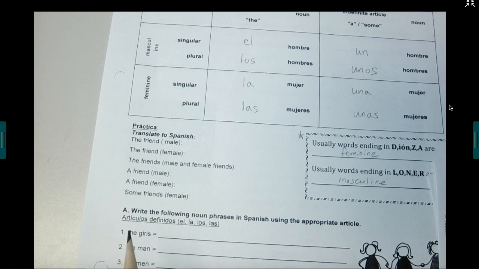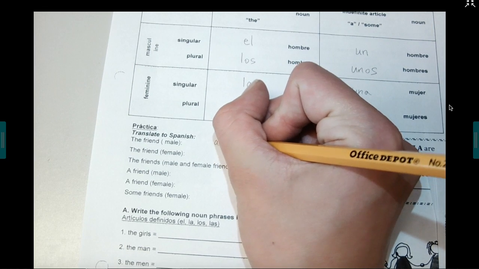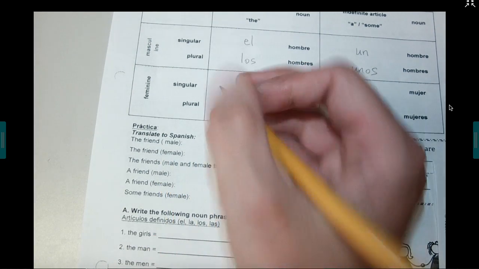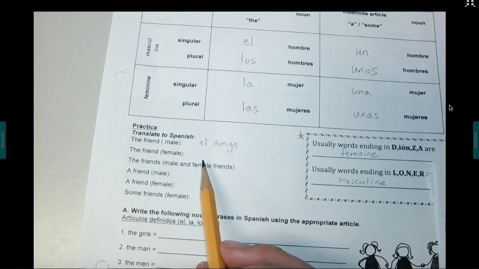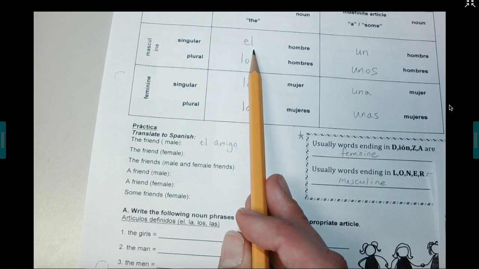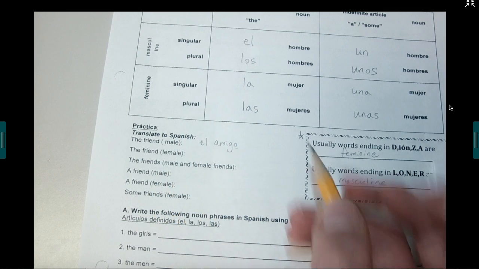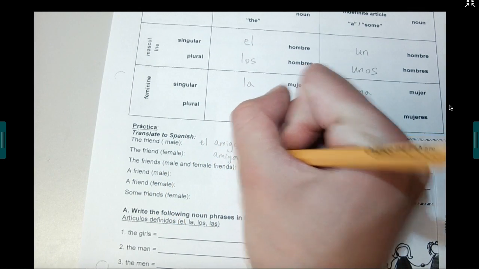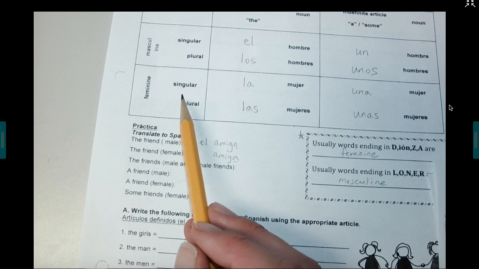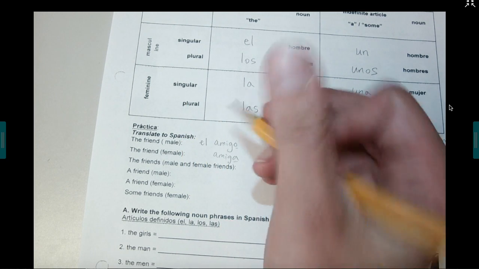The first one I have is the friend. So the friend, I know, is going to be amigo. It's male, so it ends in an O, amigo. In this case, it's the friend, el amigo. So notice I use my definite article, the, and it's masculine, so it's el amigo. For a female friend, I'm going to use amiga. And in this case, it ends in an A, amiga, and it's going to be singular, but it's still my definite article, the. So I'm going to say la amiga.